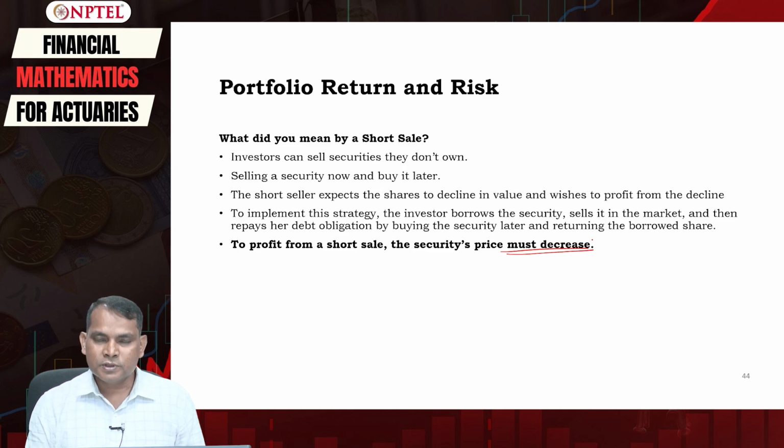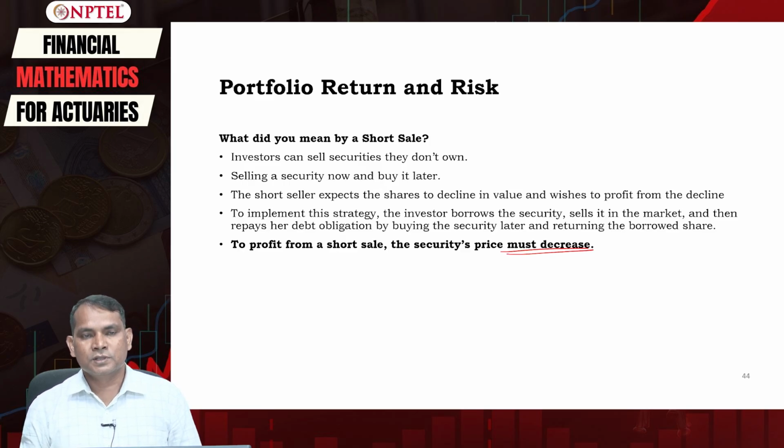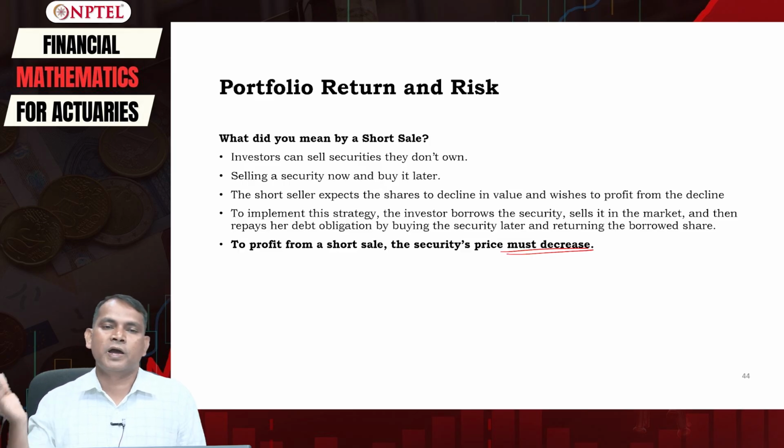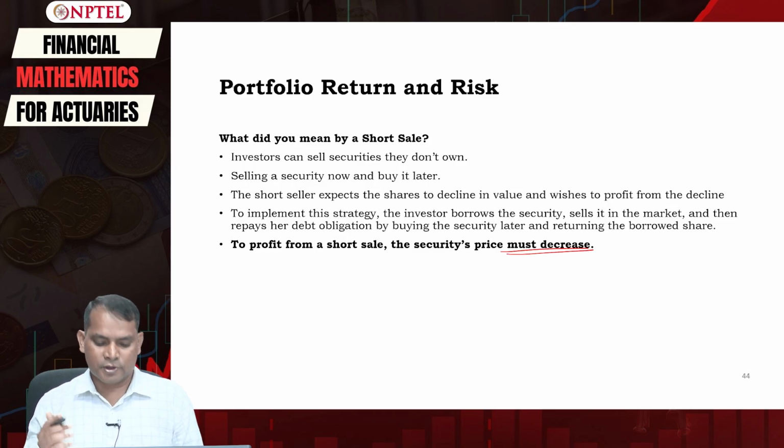So whenever you are predicting that the security price is going to decrease and you want to take the advantage but you don't have the security, then you can borrow the security for the time being and sell it, on the condition that at a later stage you buy back the security at a lower price, and therefore you pocket the profit, right?